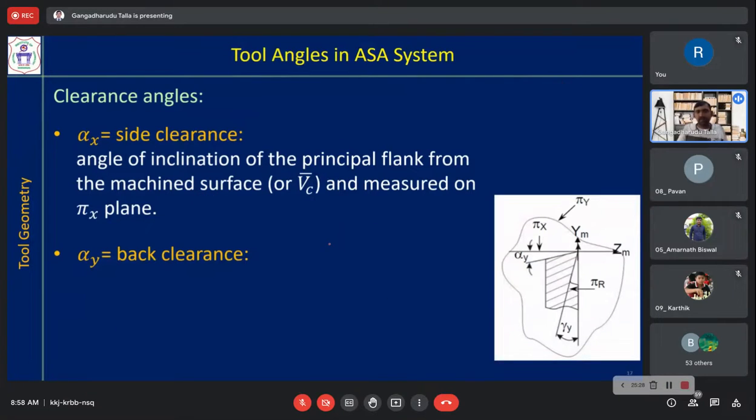Alpha y is the back clearance angle. So this is alpha y, the back clearance angle or end clearance angle. Both are the same. Okay. So what is that? The angle between this pi x plane and this, of course measured in the pi y plane. So this is the flank surface. Okay. If you say that, it is the auxiliary flank surface. Same as alpha x but measured on the pi y plane. Simply it is defined that way. Okay.